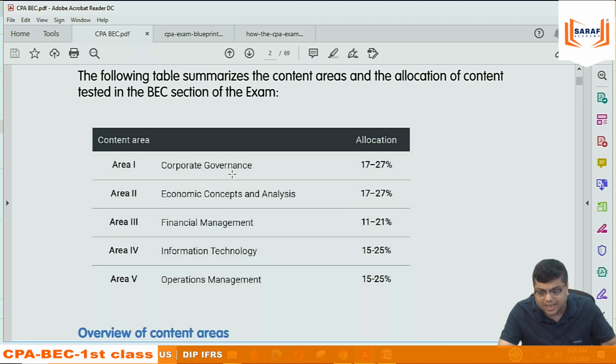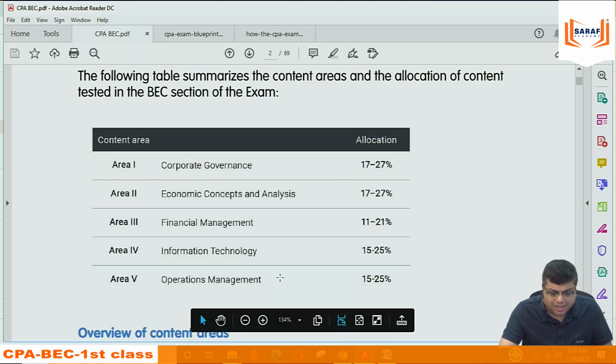Suppose we are doing auditing questions. How many times will you read a particular concept? You can't mug up. But if you understand the concept, then only you can do it correctly. So I will say the entire syllabus is practical. The questions are very practical most of the time. But in corporate governance and information technology, there is no calculation involved. The entire subject is theory based. And economic concepts, financial management, operations management are numerical.